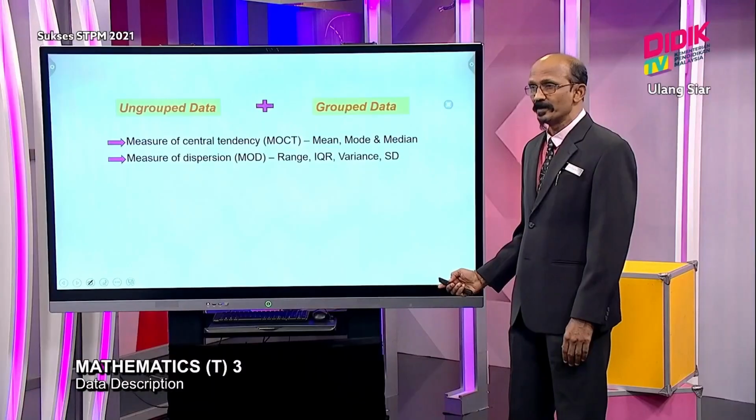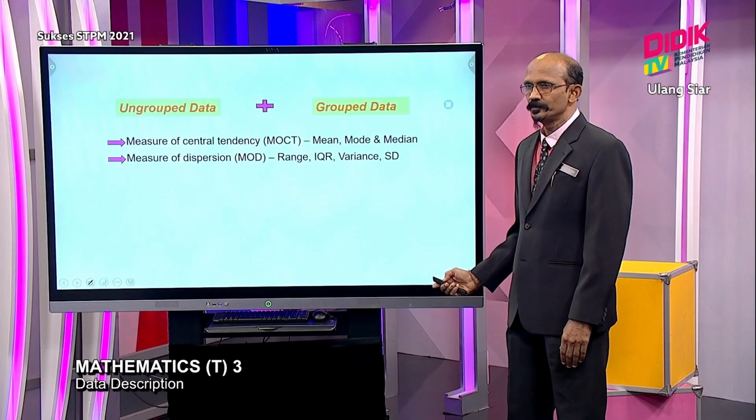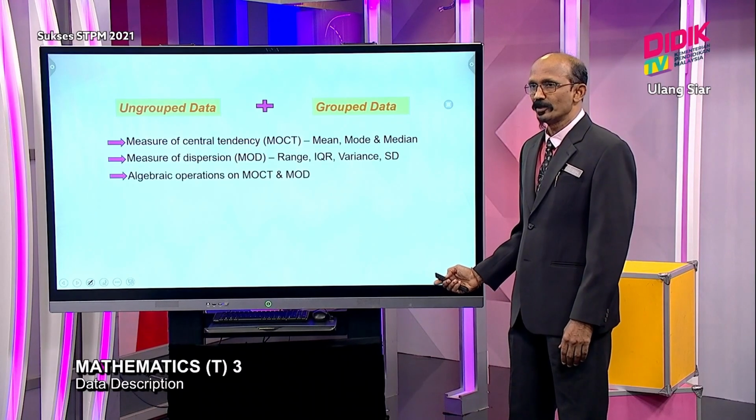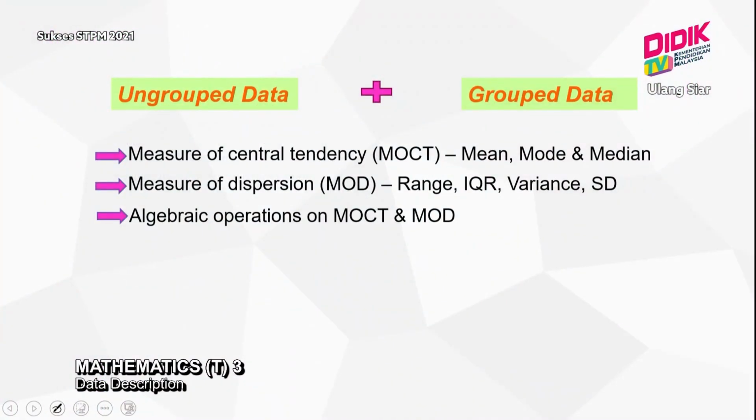calculate measures of central tendency and measures of dispersion, use the correct formula, and be able to use algebraic operations on both MOCT and MOD.